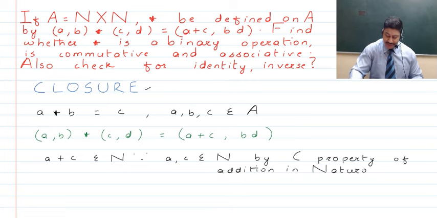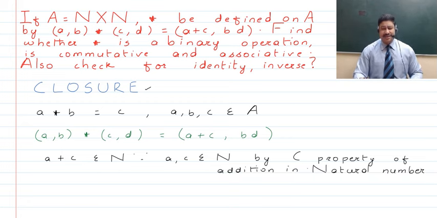Obviously the natural number set is known as capital N. So in the natural number set N, the sum of two numbers comes out to be a natural number. As such, the closure property is followed there, and so obviously for the elements of these ordered pairs, the closure property is going to be followed.